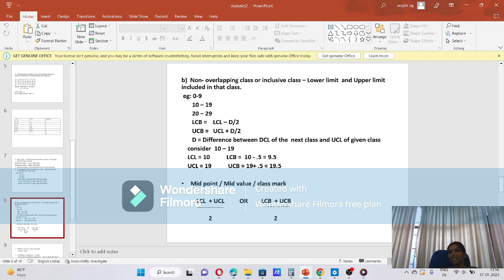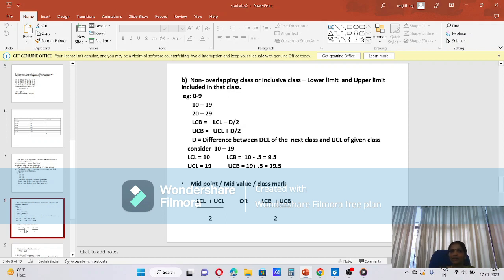And what is d? d is the difference between the lower class limit of the next class and the upper class limit of the given class.